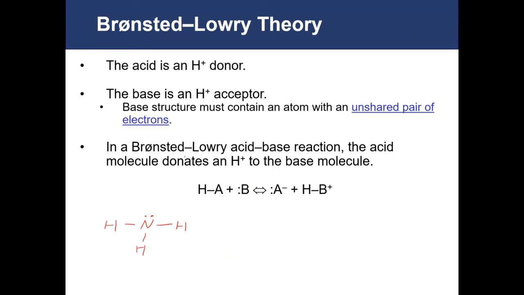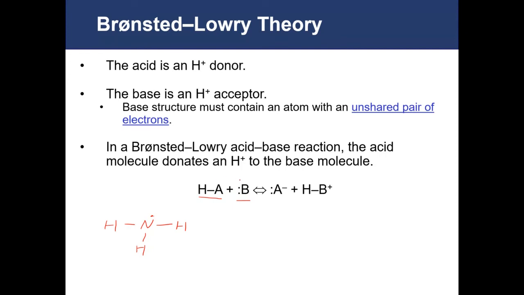So for a Bronsted-Lowry acid-base reaction, the acid molecule donates an H plus to the base molecule. So you have your hydrogen attached to some molecule. This whole thing here is your acid. The base has to have a lone pair of electrons that are capable of accepting the proton.